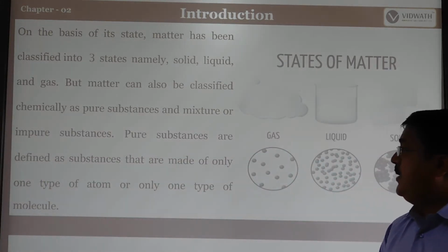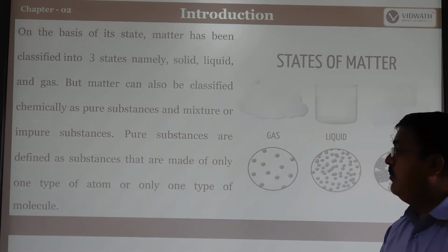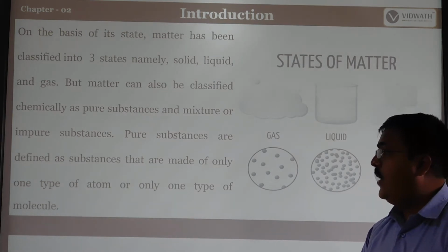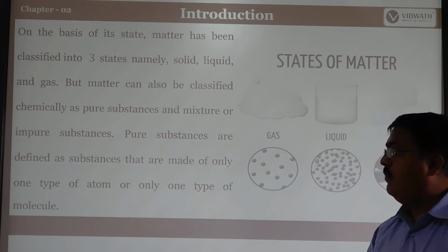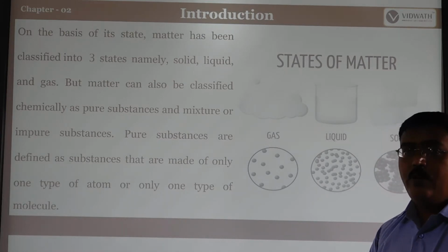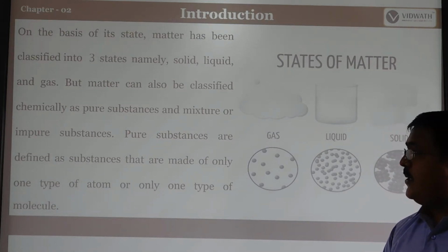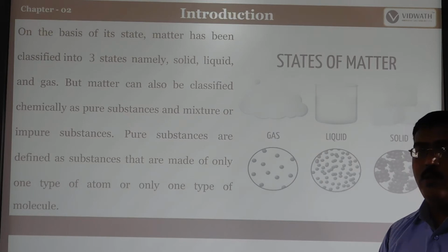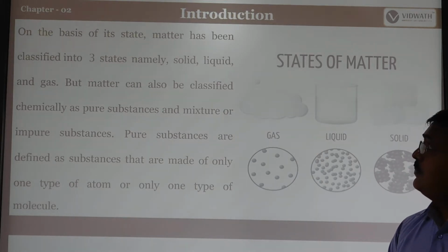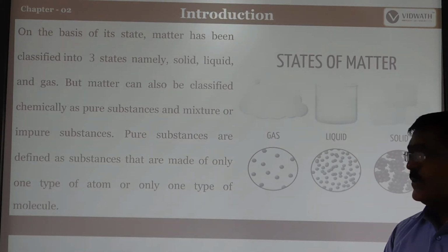Pure substances are defined as substances that are made only of one type of atom or only one type of molecule. So what is the meaning of pure substances? The substances which are made up of only one type of atom or only one type of molecule can be called pure substances.